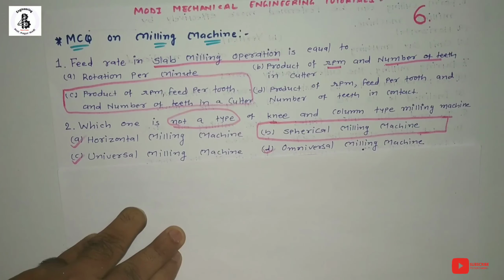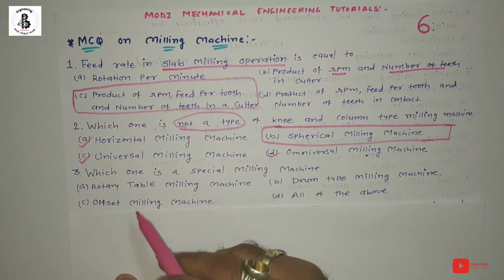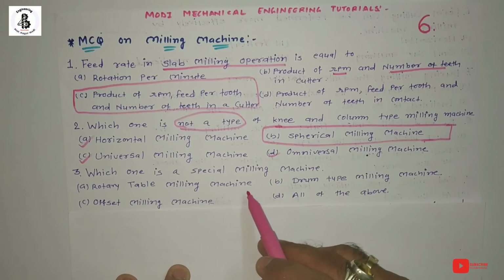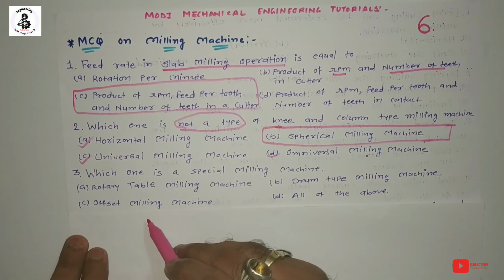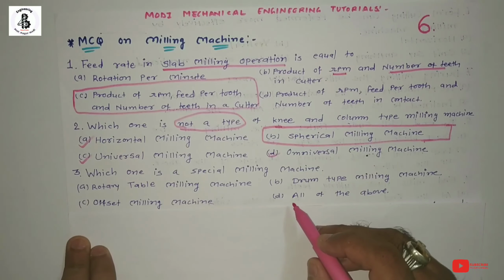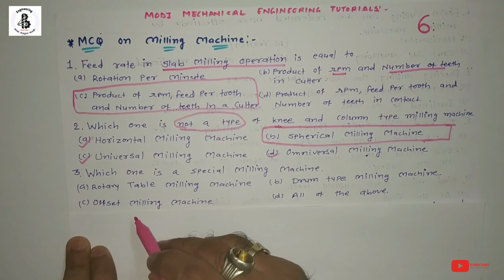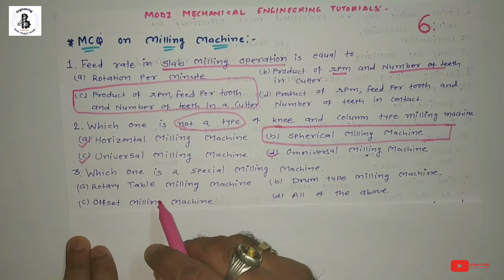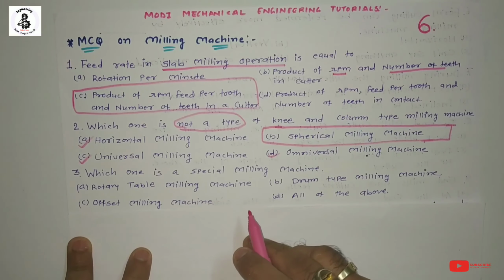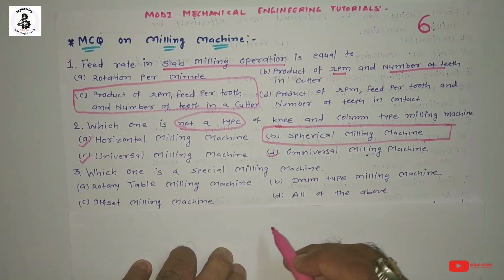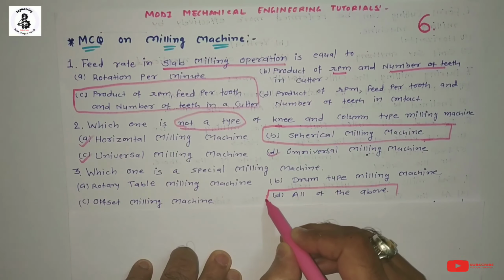The next. Which one is a special milling machine? Option A, rotary table milling machine. Option B, drum type milling machine. Option C, offset milling machine, and option D, all of the above. So all A, B and C are considered special milling machines. So the rotary table, drum type and offset are considered special kinds of milling machines. So according to the given options, the right answer is option D, all of the above.